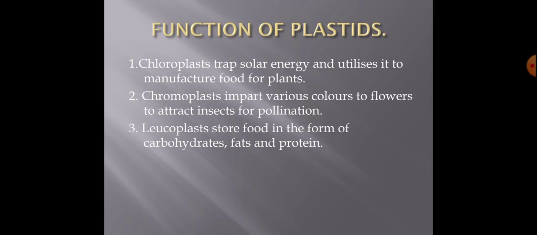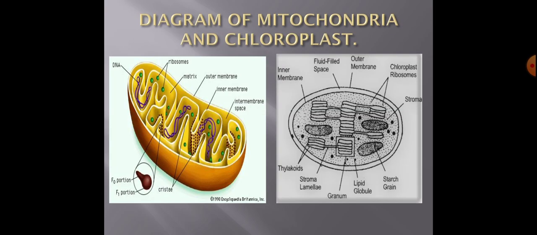The third one is leucoplast. Leucoplasts store food in the form of carbohydrates, fats and proteins. Leucoplasts, as I have told you, are colorless plastids. They are used for storage purposes. Leucoplasts are used to store carbohydrates, fats and proteins.